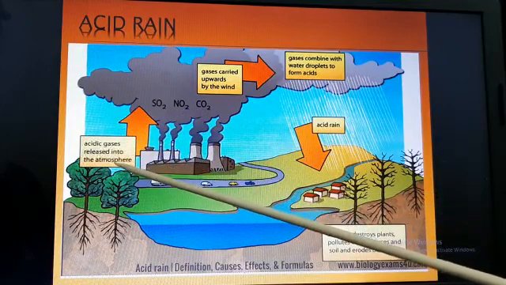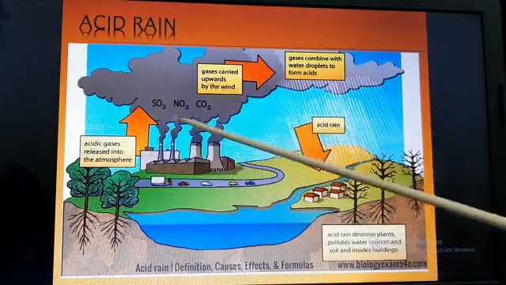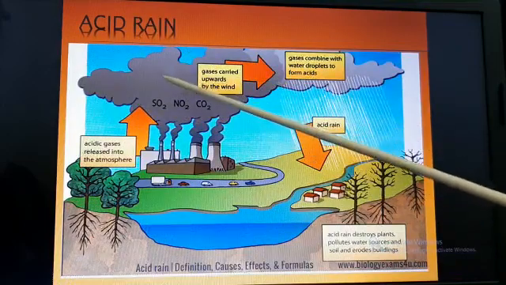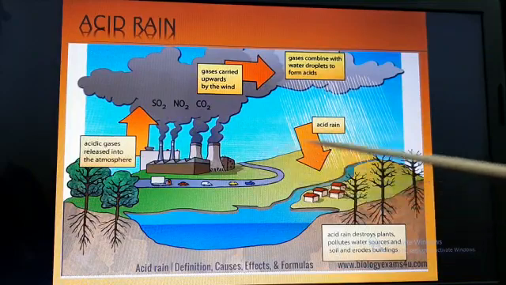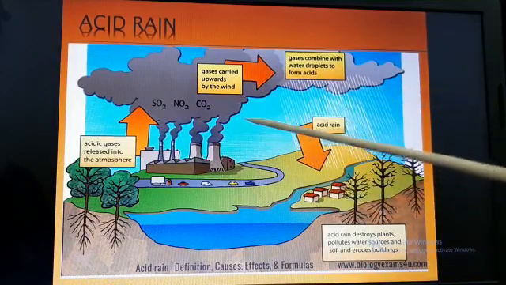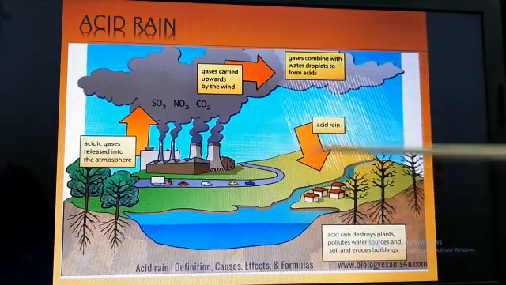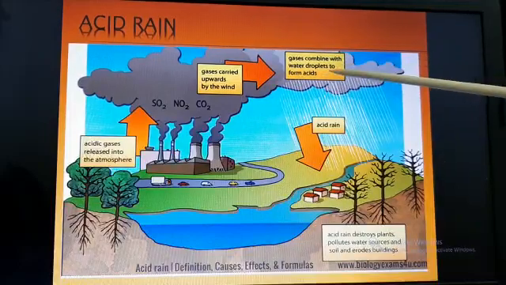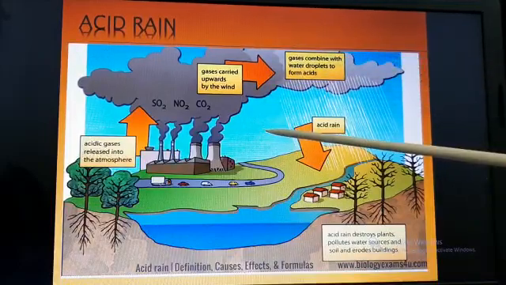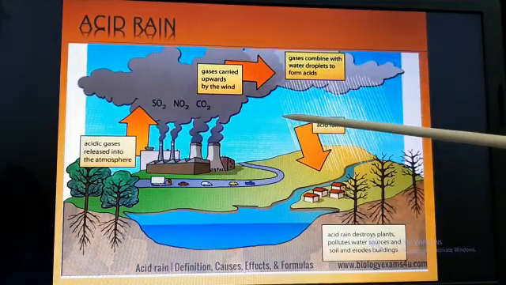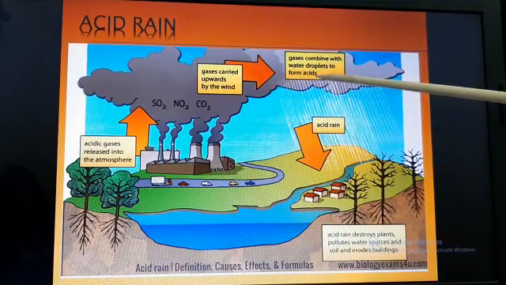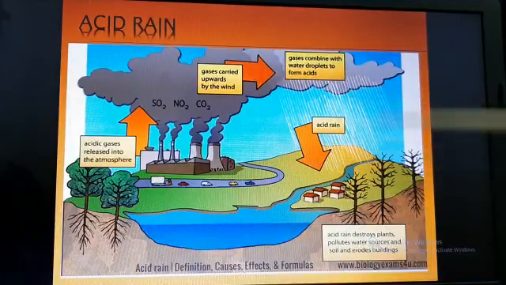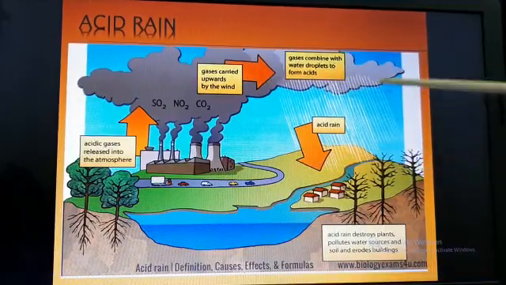These acidic gases are released into the atmosphere and carried upwards by the wind. And what happens then? These gases combine with the water droplets. When these acid particles are combined with water, it will become acid, and thus acid rain is formed.